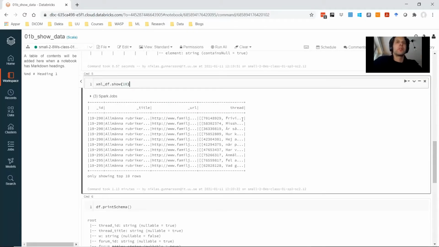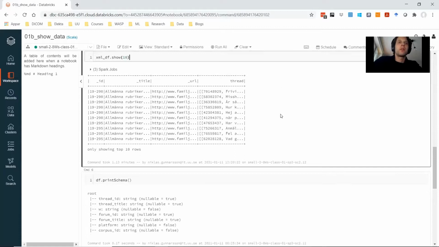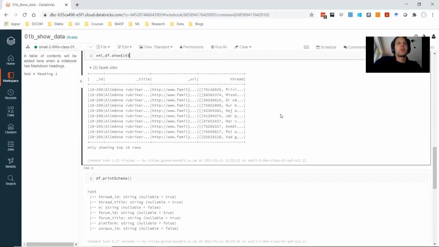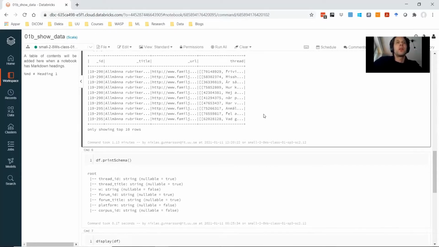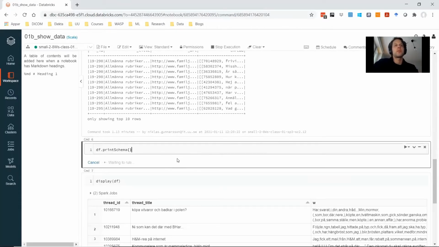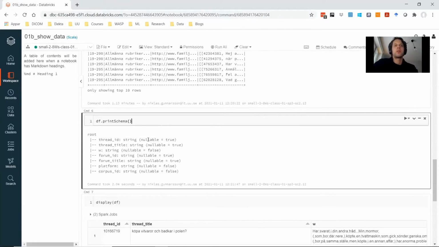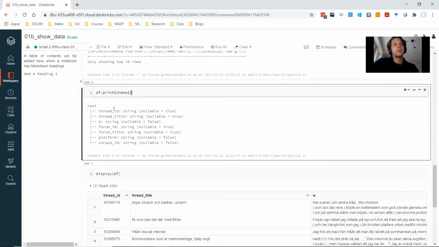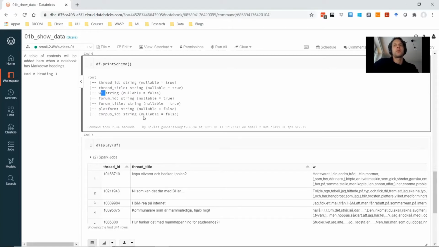From this structure, it's quite hard to just get the words and the sentences for which we want to build a model. Instead, we can have a look at this pre-processed data frame. The schema is much more flattened. So we have a thread ID, title, and the words, where all the words are a string instead.